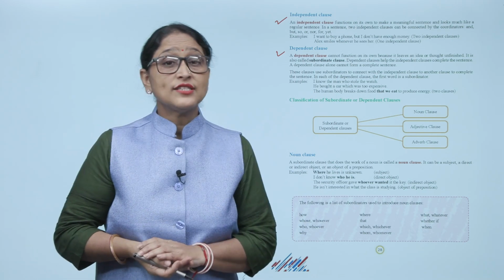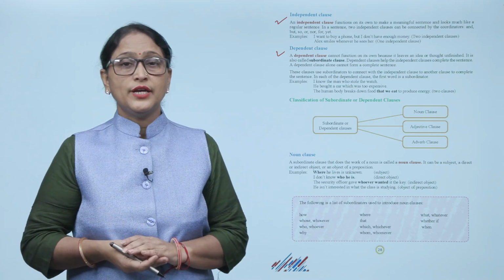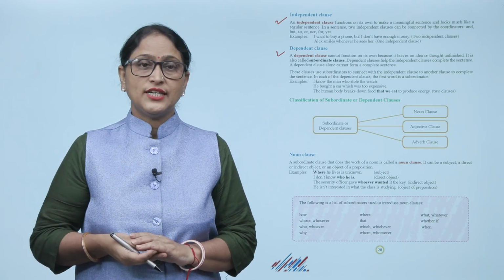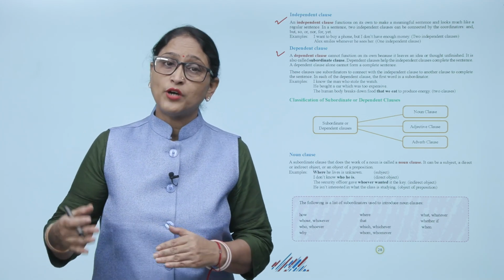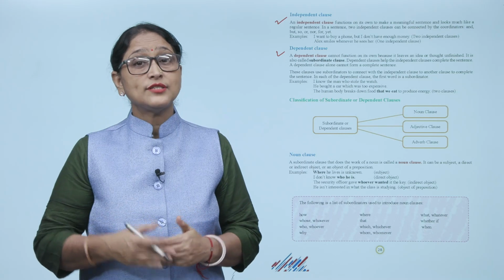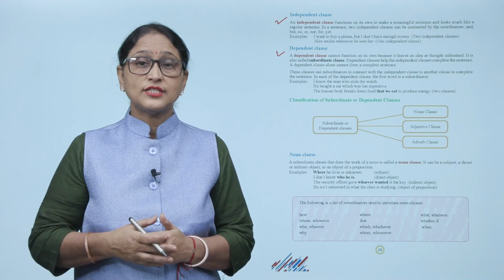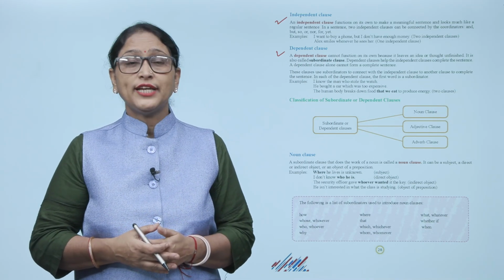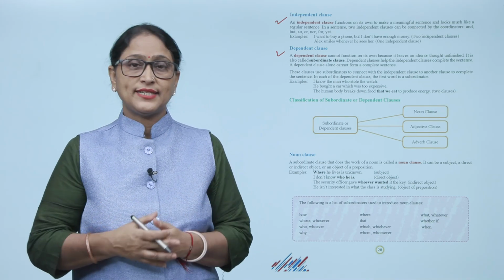A dependent clause cannot function on its own because it leaves an idea or thought unfinished. It is also called a subordinate clause. A dependent clause helps the independent clause complete the sentence. A dependent clause alone cannot form a complete sentence.